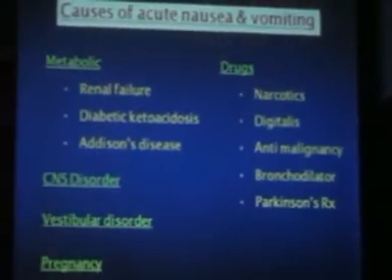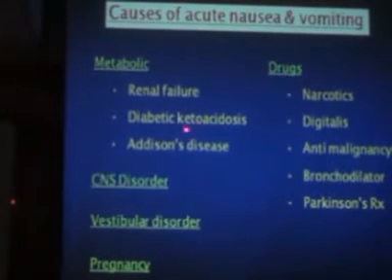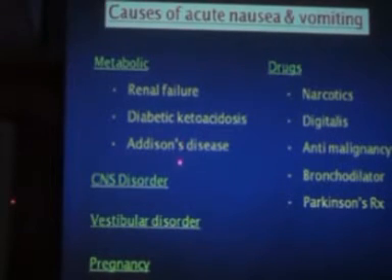Now when you go to the other causes, we have renal failure, we have diabetic ketoacidosis, we have Addison's disease. So that lady I was talking about, she had panhypopituitarism, she had a thyroid disorder and she had Addison's disease. So Addison's was also adding to the severe nausea.